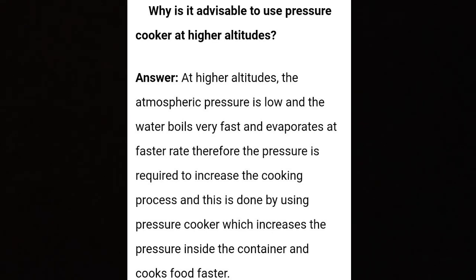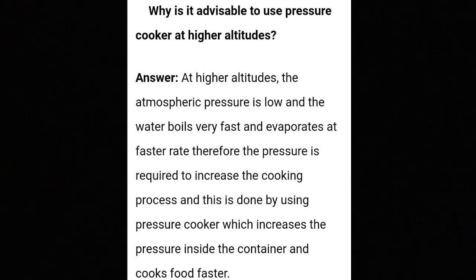At higher altitudes, the atmospheric pressure is low and the water boils very fast, you all know, and it evaporates at a faster rate. So pressure is required to speed up the cooking process, and this is done by using the pressure cooker, which increases the pressure inside the container and cooks food faster. This you all know. I hope you all understood the meaning of this answer.